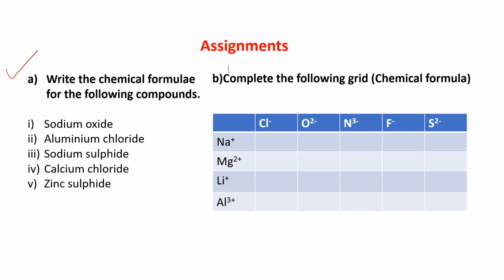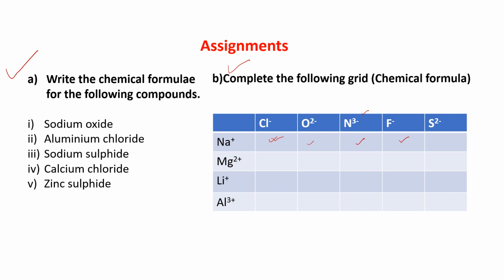Come to number B, complete the following grid. First, you will write the formula in each box. Na plus and Cl minus, put it here. Then Na plus and O2 minus. Then Na plus and N3 minus. Now Na plus and F minus.